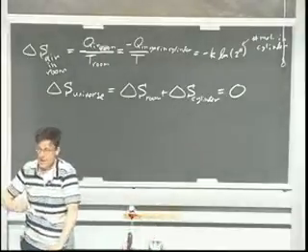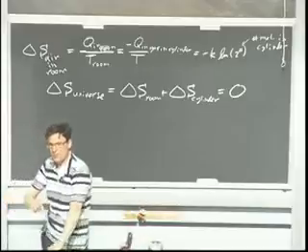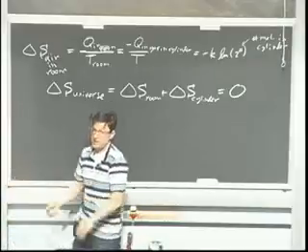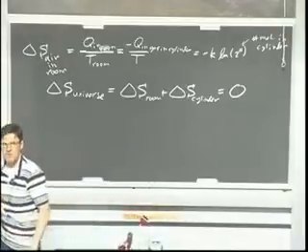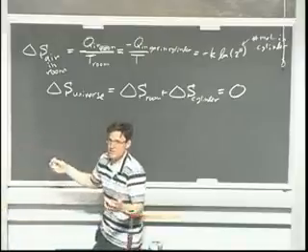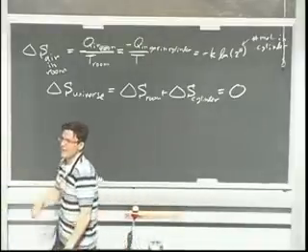You say, wait a minute, you have to do work to compress the gas. That's true. But the gas did work on me when I expanded. So if I stored that up by compressing a spring and having potential energy in the spring, or if I stored it up by lifting a weight against gravity, that potential energy could then be used to compress the gas again. So that's what I mean by reversible. Entropy changes do happen locally during most reversible processes. But the universe does not change its entropy. If the process is irreversible, entropy goes up. Entropy never goes down. And I can say never pretty strongly.